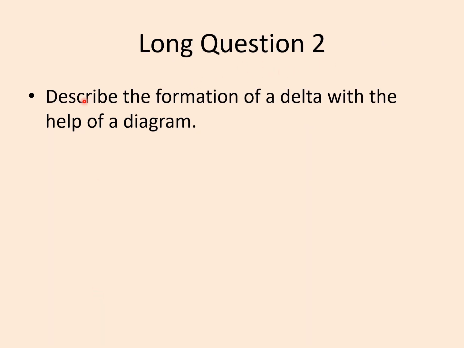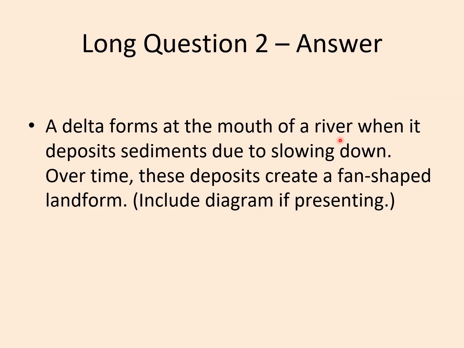Then another long question is: Describe the formation of a delta with the help of a diagram, right? A delta forms at the mouth of a river when it deposits sediments due to slowing down. Over time, these deposits create a fan-shaped landform. When you have to draw this, you make a shape, the shape of the mouth of the river, and show deposits in it to indicate that a delta is forming, right? A delta is triangular in shape.